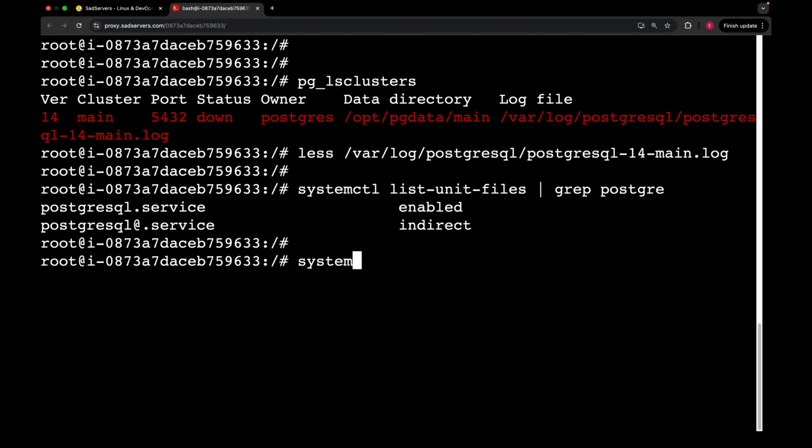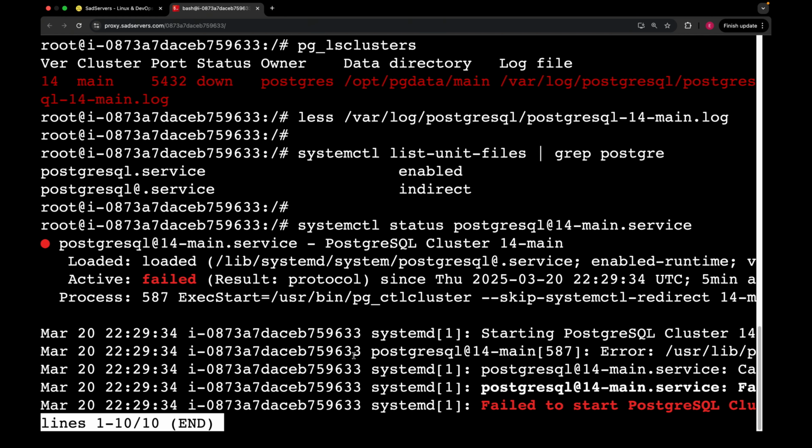I'm gonna use systemctl status postgresql, and after we have to provide the version, which is 14. As you can see here, we are using version 14. Then we are using cluster main.service.